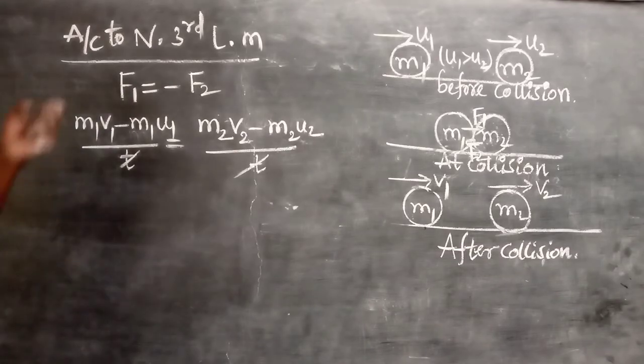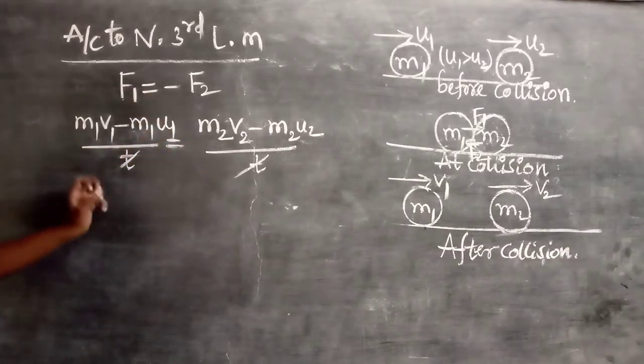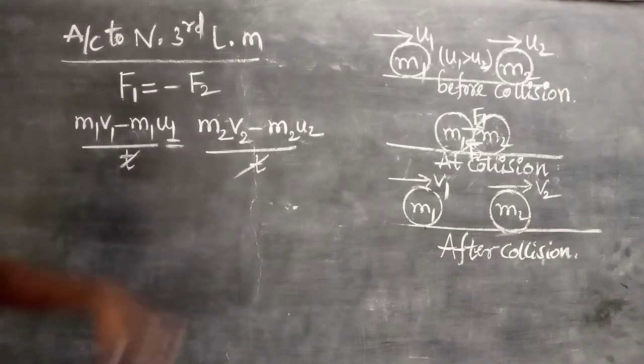Now all the u terms are transferred to one side and the v terms to the other side.